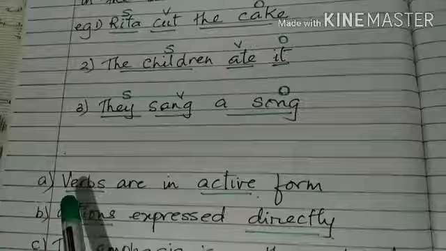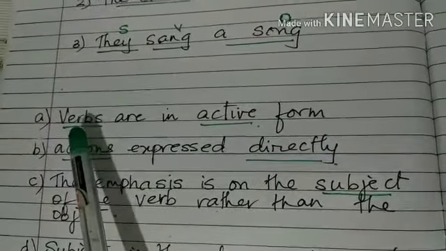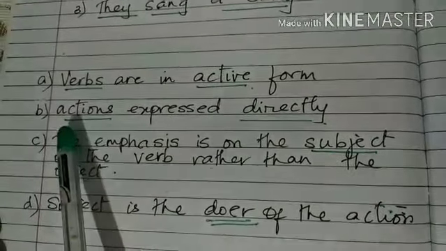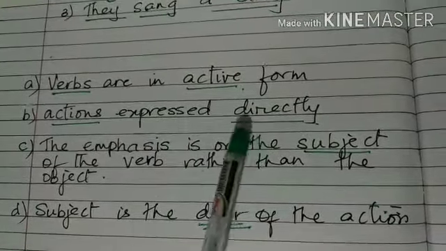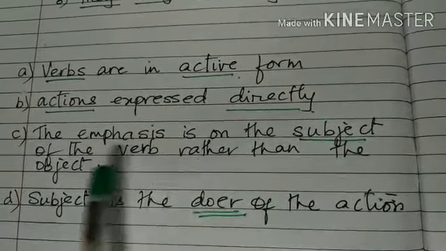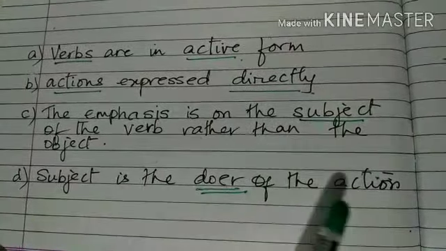Now, what is the importance of active voice? The verbs are always in the active form. All the actions are expressed directly. The emphasis is on the subject of the verb rather than the object, and the subject is the doer of the action.